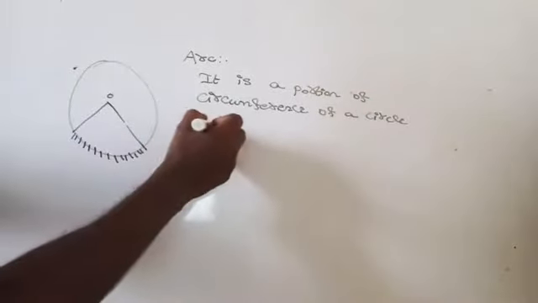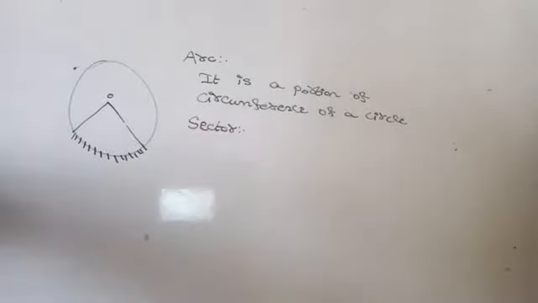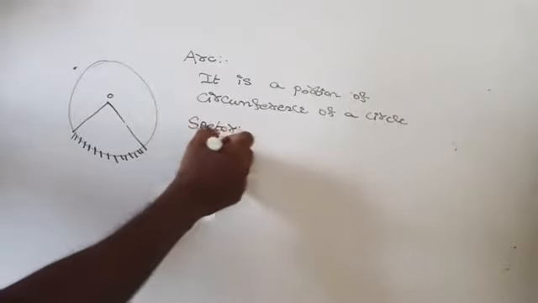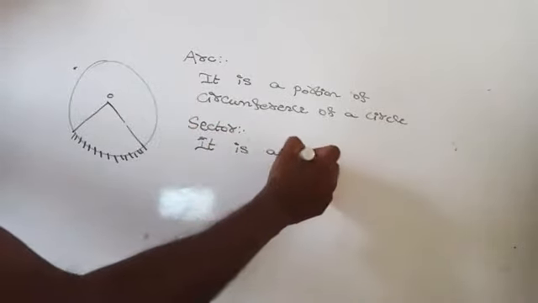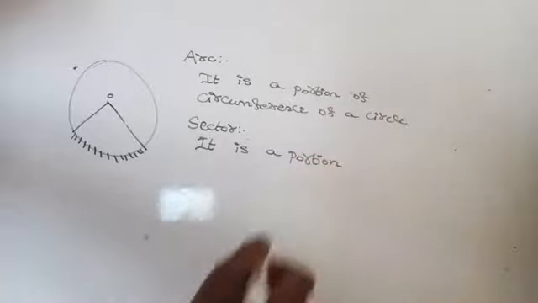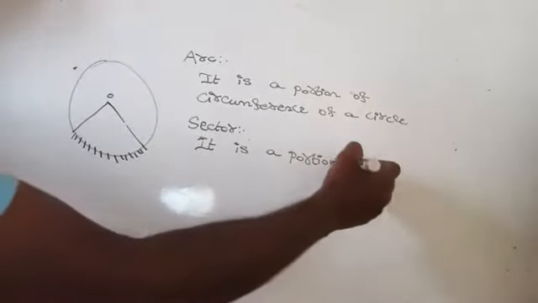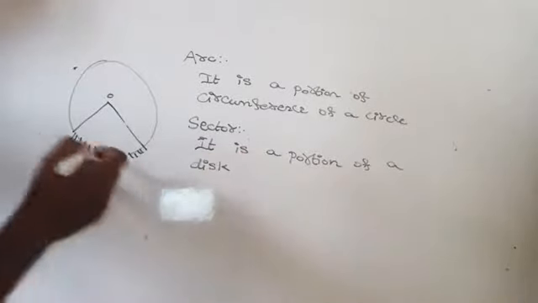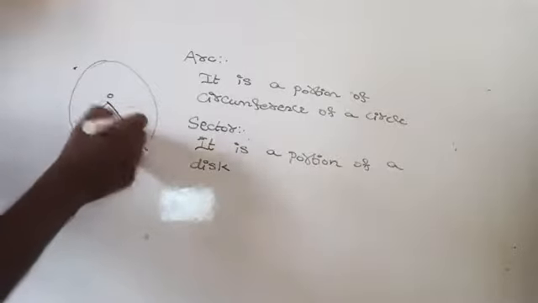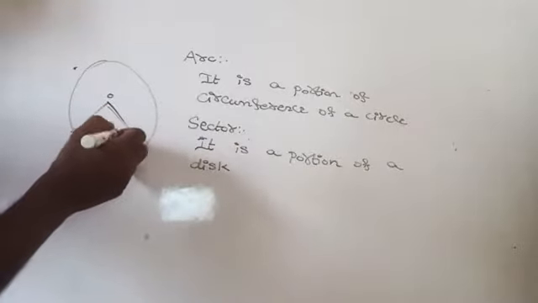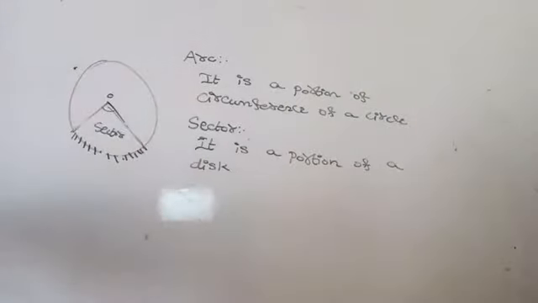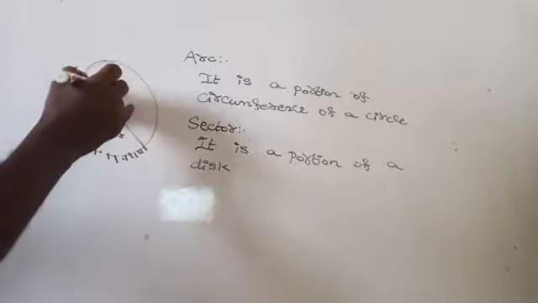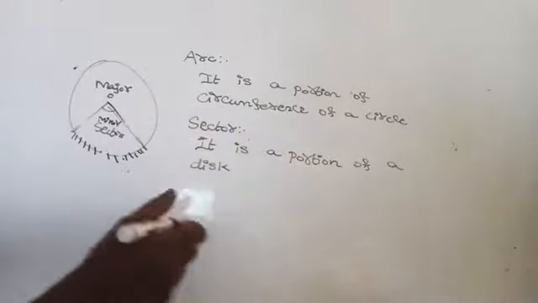What is meant by sector? A sector is nothing but a portion of a disc, enclosed between 2 radii and an arc. This is an arc enclosed between 2 radii. So it is called what? Sector. If this angle subtended is less than 180 degrees, then it is what? Minor sector. Otherwise, it is a major sector.